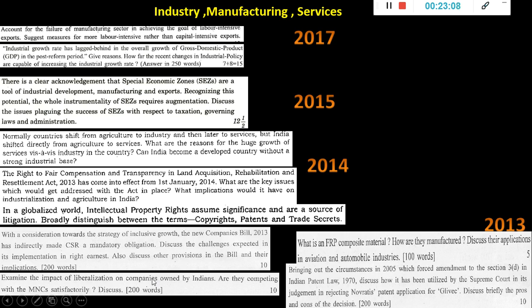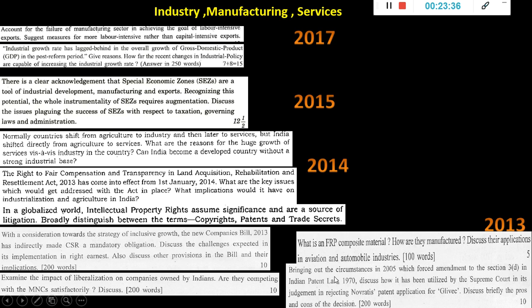Globalization, privatization, liberalization: the 1991 reforms become important for you. In this slide, if you see the 1991 reforms and India's jumping directly to the service sector, then SEZ or Make in India kind of things are important for you. And then WTO related things. Then here you see FRP composite material: how they are manufactured, applications. This is again a prelims-type question about some materials and applications. It won't repeat, but maybe at that time it was in the news.